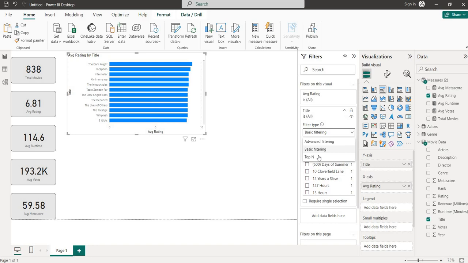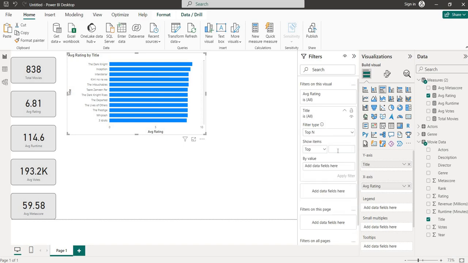We are not mentioning here to show only average rating above 5. If you want to do that, then apply the filter on average rating. But here we require the top 50 movies, so we are applying the filter on title. So top N, what is top N? Top N means top 50 on the basis of what?